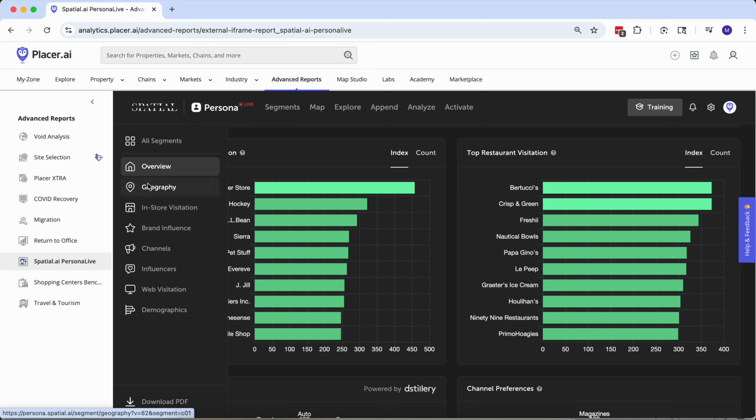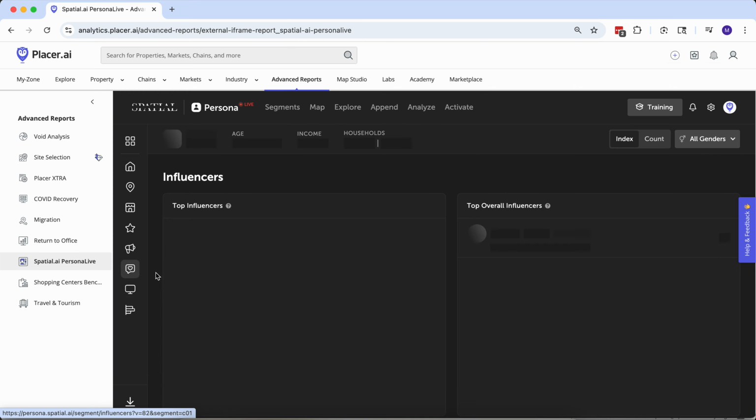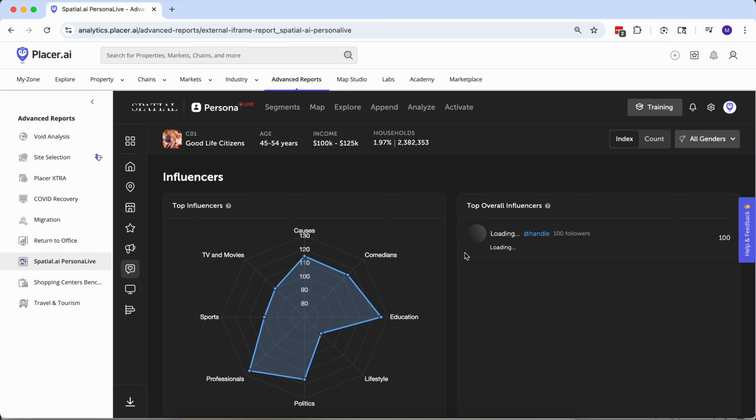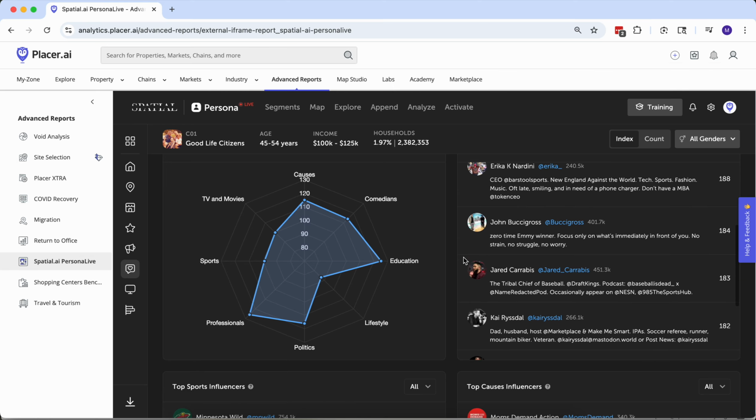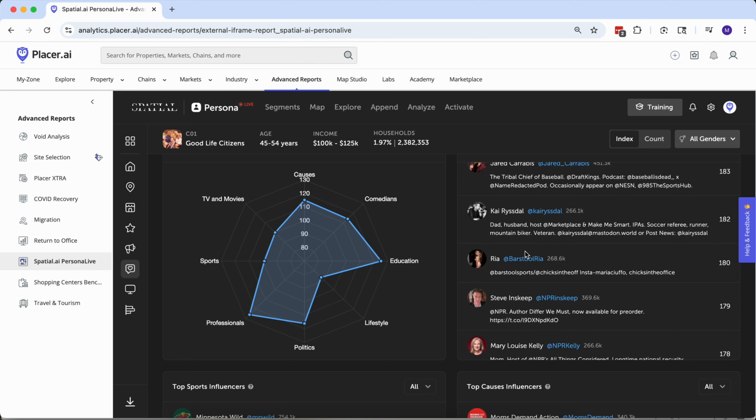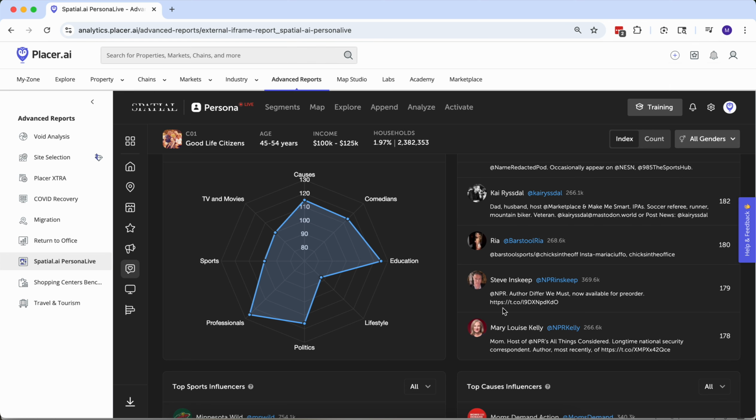But this data just goes on and on: what stores they go to, channels you should be using to reach out to them, the websites that they visit, who they follow in the online world. If we dig in here to their influencers, it's Glennon Doyle and Kai Risdall and Steve Inskeep, so kind of the NPR crew.